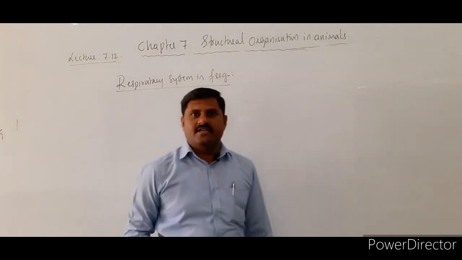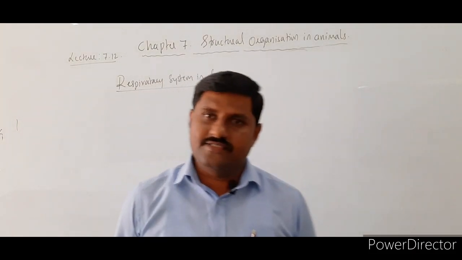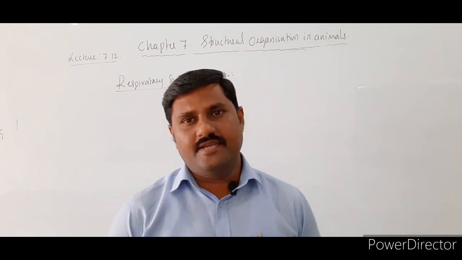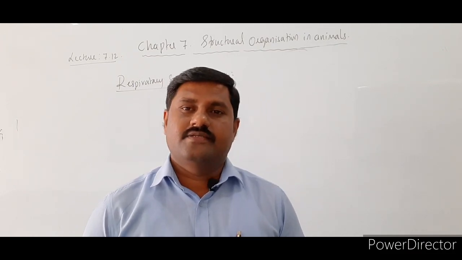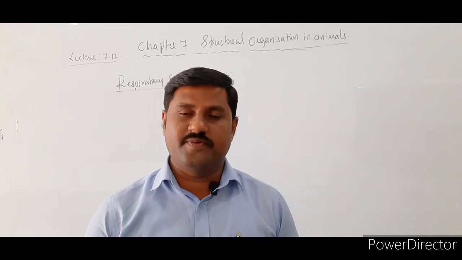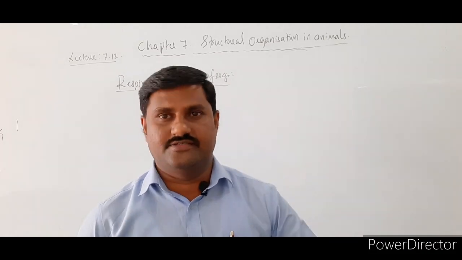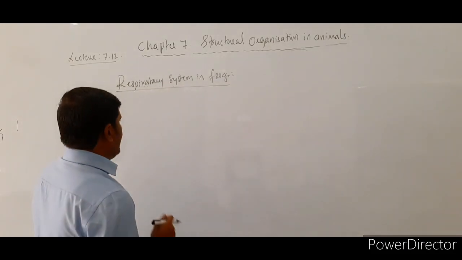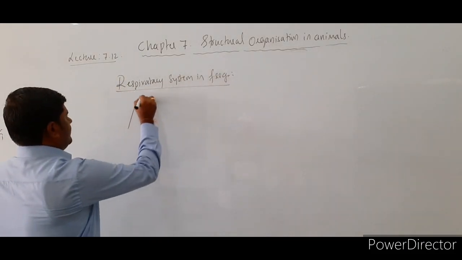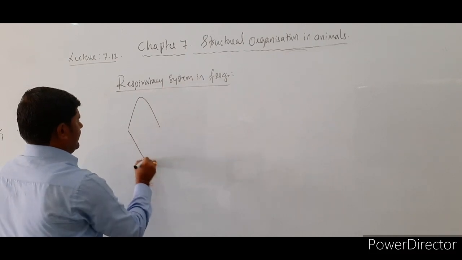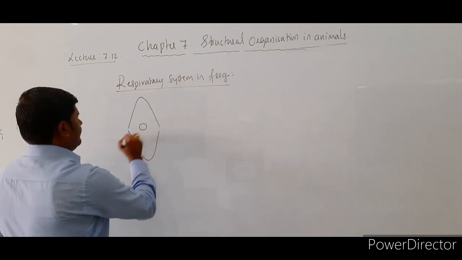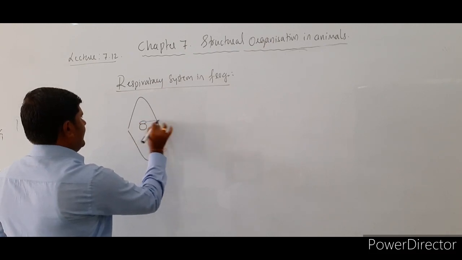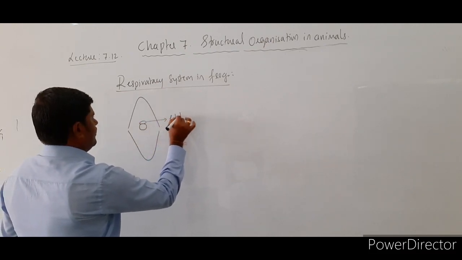So what does this respiratory system consist of? Let us see. These animals respire with the help of specialized organs called lungs. Those lungs are present over here. As I had drawn in the diagram of the mouth, there you will come across the gullet. Above the gullet there is another opening, and this is called the glottis.